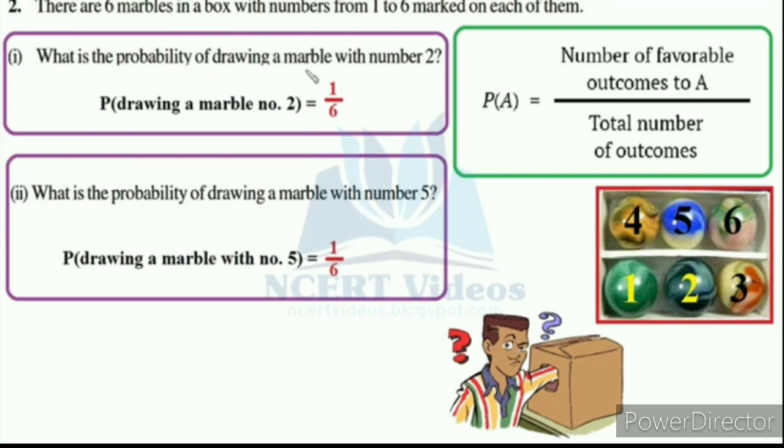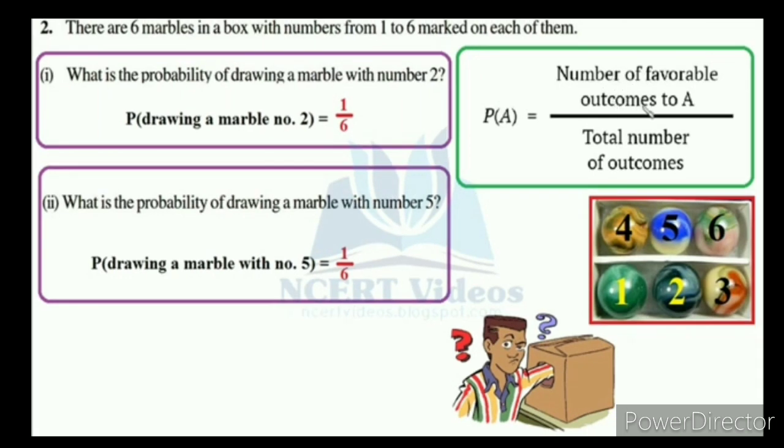First part of the question: what is the probability of drawing a marble with number 2? Look at this box. This box has 6 marbles with the numbers 1, 2, 3, 4, 5, 6 marked on them. If you take one marble from the box, there are 6 outcomes. But how many chances to get the number 2 marble? For that we should use the general probability formula: number of favorable outcomes by total number of outcomes.